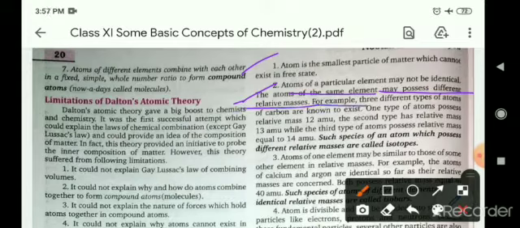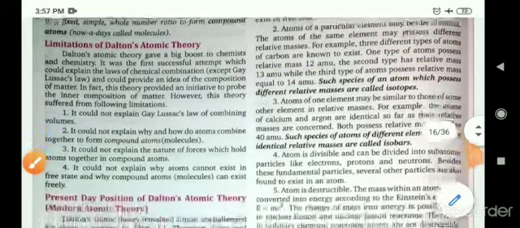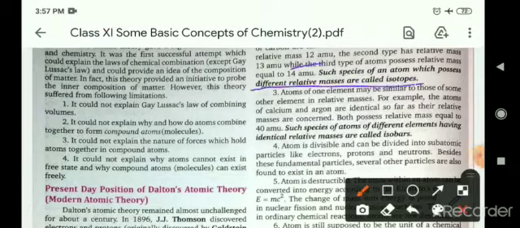For example, three different types of atoms of carbon are known to exist. One type possesses a relative mass of 12 amu, the second type a relative mass of 13 amu, while the third type possesses a relative mass of 14 amu. So Dalton's theory could not explain the isotopes of elements. Isotopes of an element have the same atomic number but different masses. Such atoms which possess different relative masses are called isotopes.